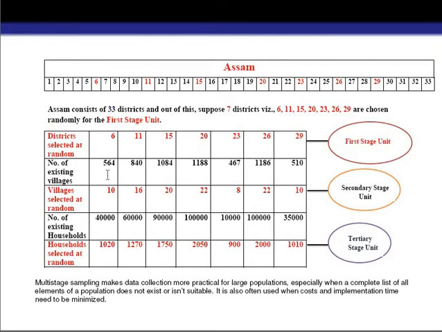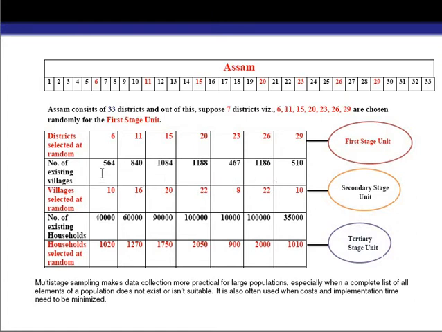So suppose we come to know that district 6 contains 564 villages, district 11 contains 840 villages, and district 15 contains 1084 villages, like that. So here you can see that the list of the sampling units is available to us.